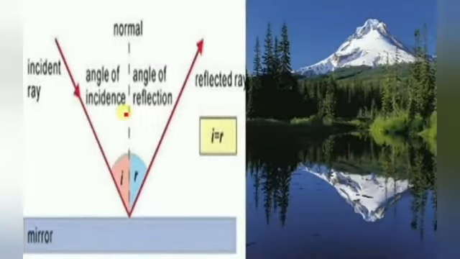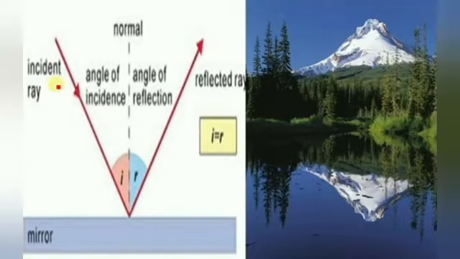Here, down, we have the mirror. What is coming toward it is nothing but the incident ray, which is showing the arrow mark down. We call it the incident ray. When it is falling on the mirror, it is going to bounce back. That ray we call the reflected ray. So between the incident ray and the reflected ray, in the middle, we have the normal ray.